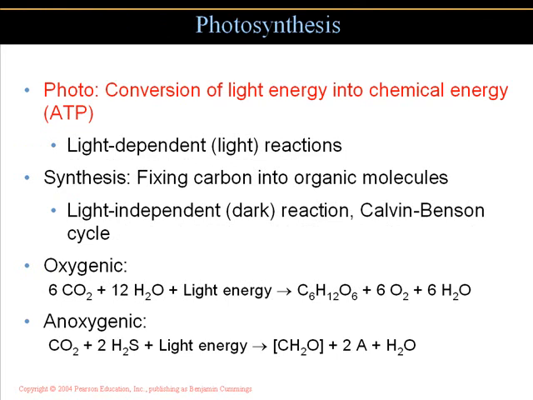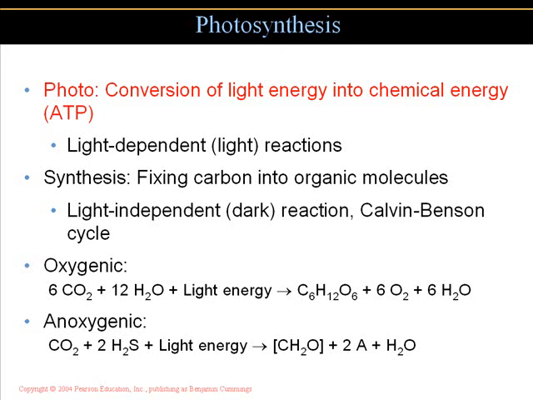It converts light energy into chemical energy, ATP, in the light-dependent light reactions, and then synthesis, where you're fixing carbon into organic molecules. The light-independent dark reactions also have a particular series of reactions, known as the Calvin-Benson cycle.